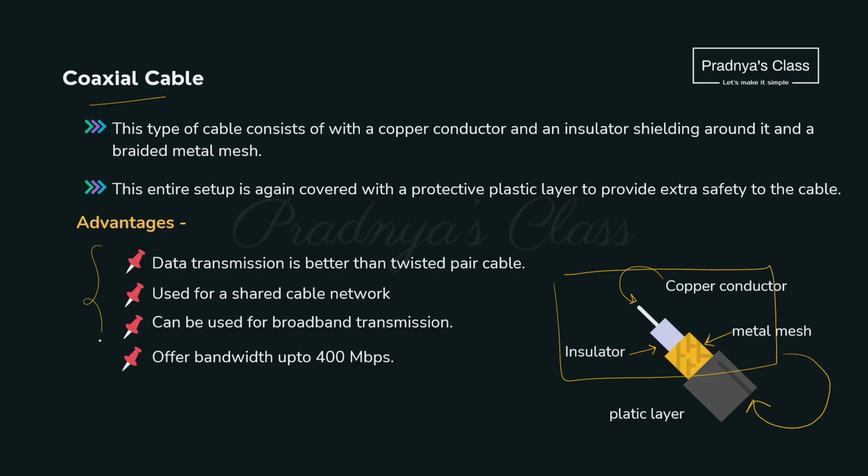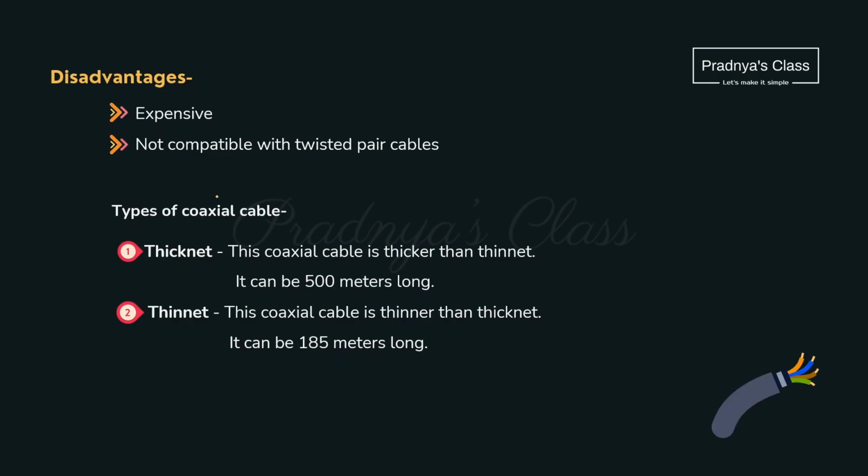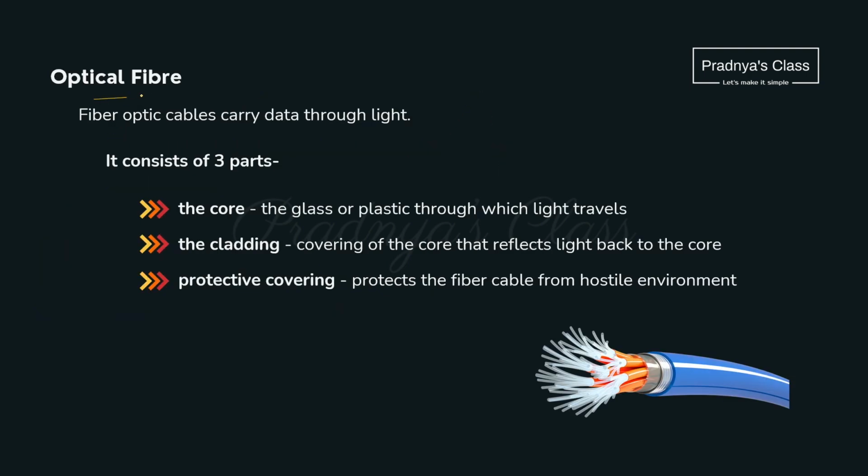Then what are the advantages? Obviously, it will provide more bandwidth. That's why it is better than the previous one. It is generally used for cable network. It also has two types, thick net and thin net. And here are some of the disadvantages. It is expensive.